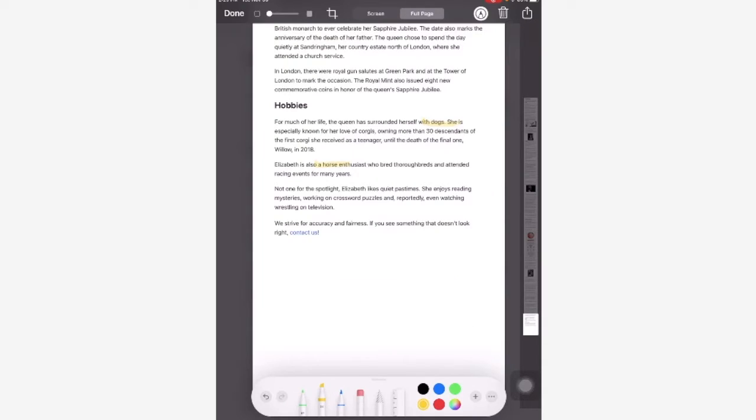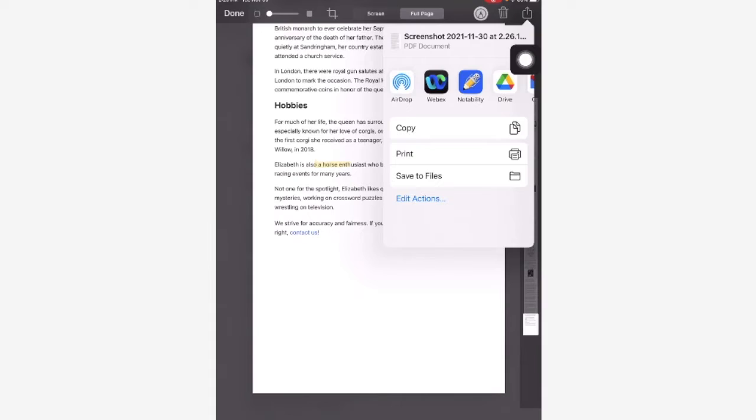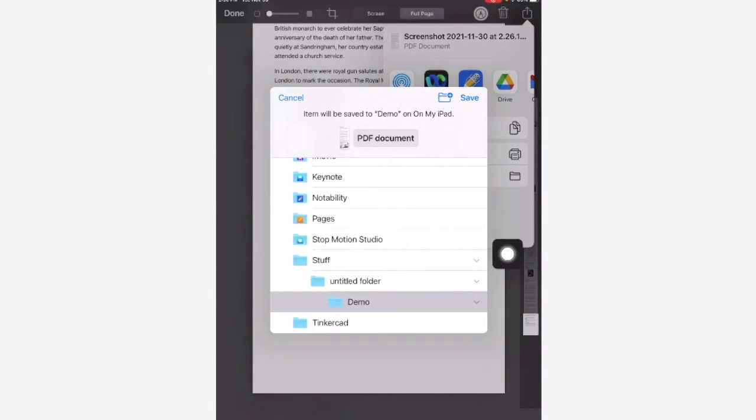When I'm done, I'm going to go up here to save it. See that little save square with the arrow? And how am I going to save it? You can save it some different ways. You can either save it to your files or you can save it to Google Drive. I'm going to save it to my files. And I made up a folder called Demo. I don't know if you guys are used to doing this or not.